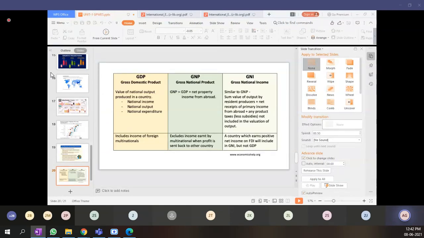The next one is the GNI, which is called the gross national income. It is similar to GNP: the value of the output by resident producers plus the net receipts of primary income from abroad plus any product taxes less subsidies not included in the valuation of the output. That makes the gross national income. A country which earns a positive net income on FDI will include it in GNI but not in GDP.